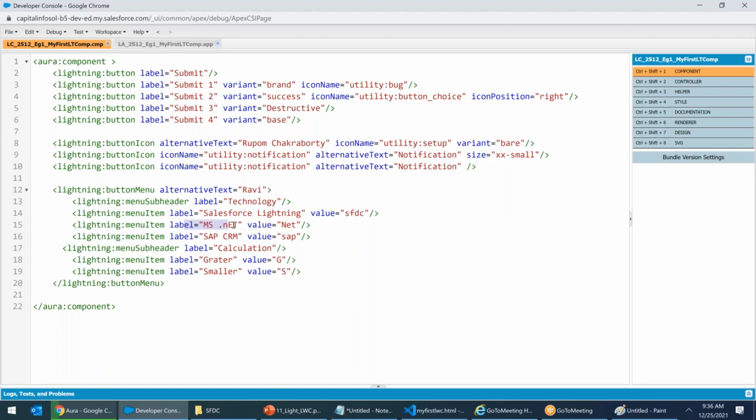This is the way we declare. Label is what is visible. When you click on it, this is what it will return. Return to whom? To the platform. Where is the platform? We'll talk about that.